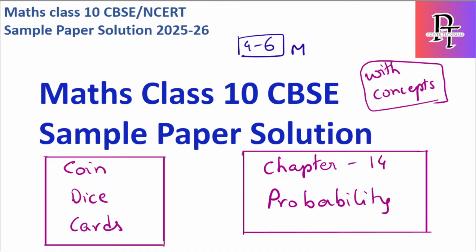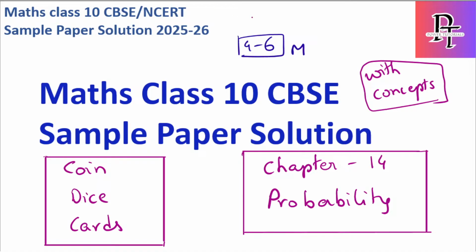So as usual, when starting, instead of directly going to the questions, first, if you have watched my previous live videos, I will cover the concepts behind it and then I will start with the questions. So for the probability chapter, in the sample paper I can see the weightage is around 5 marks.